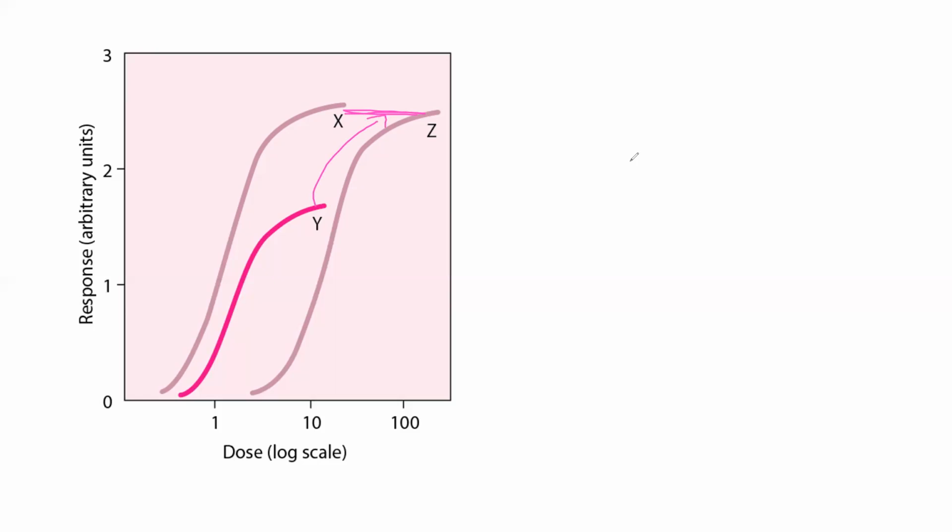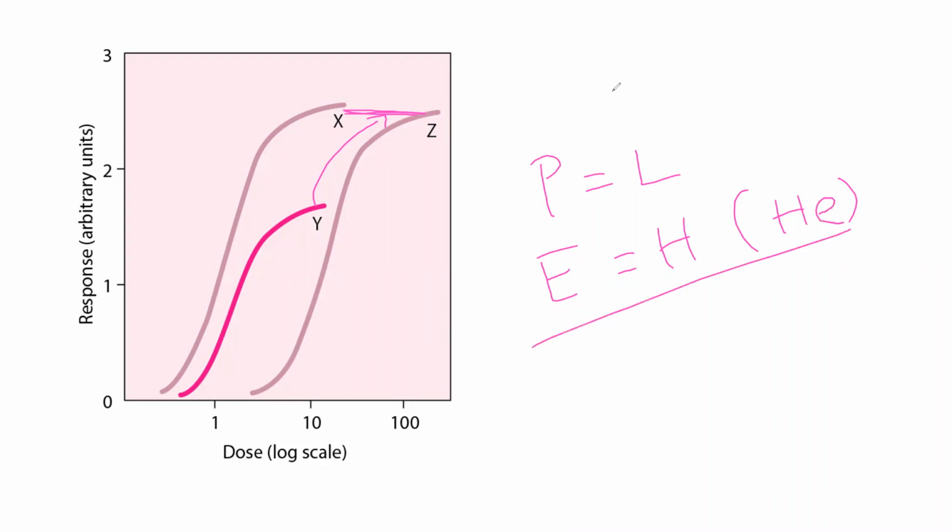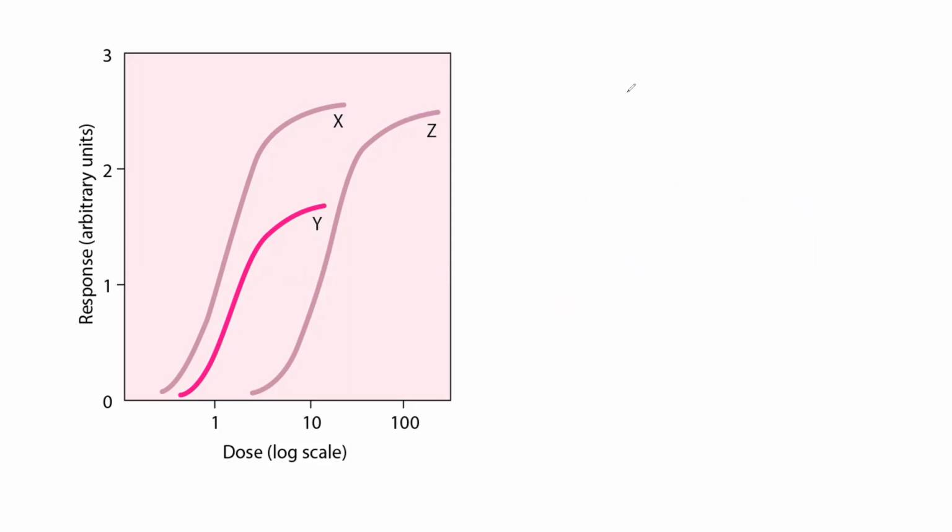So are you getting my point now? Potency means more left, more potent. Efficacy means more height, more efficacious. I told you the mnemonic, right? So more potent, more left. More efficacious, more height. I think it is clear now what is potency and what is efficacy, right?